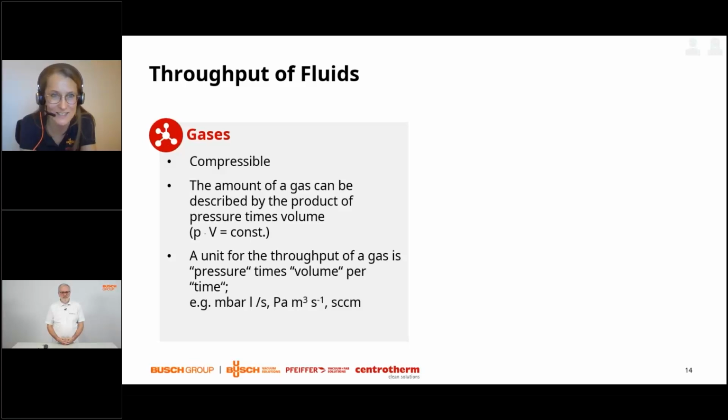So gases, as already explained before, the density of a gas will depend on its pressure. Therefore, we consider a gas as compressible. So again, we will have a constant, which is the pressure times volume, and a unit to describe the throughput of a gas by adding the time. So we will get units such as millibar liter per second, Pascal cubic meter per second, or SCCM, which stands for standard cubic centimeter per minute.